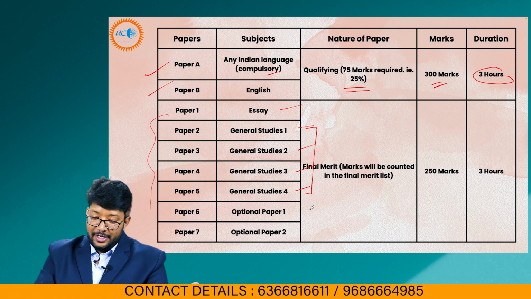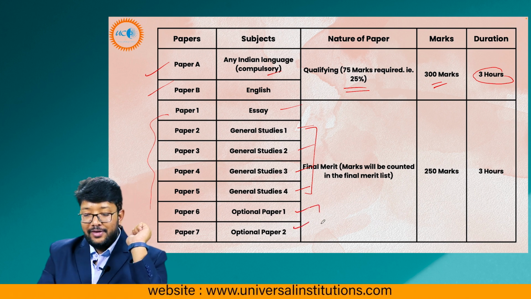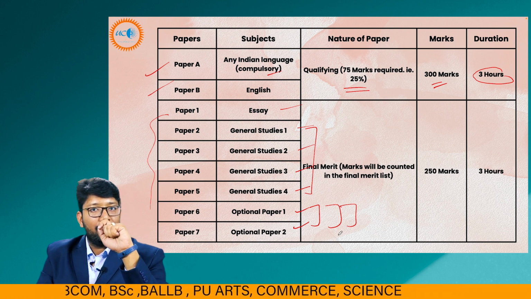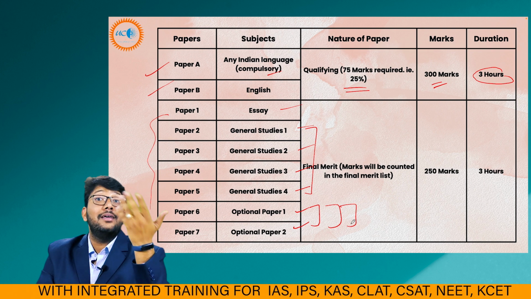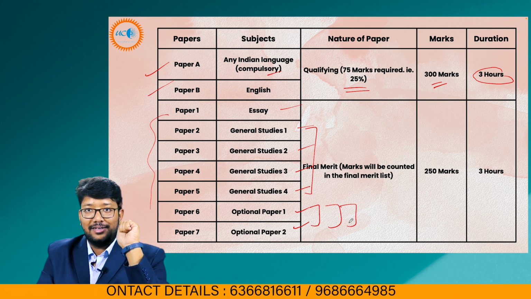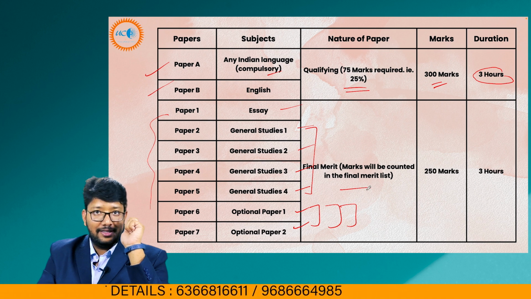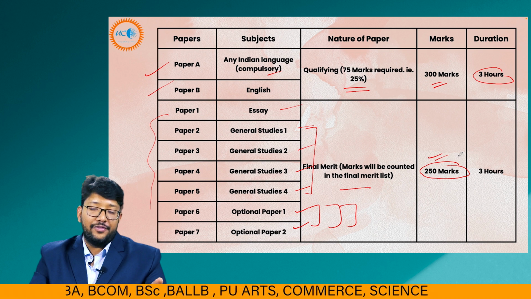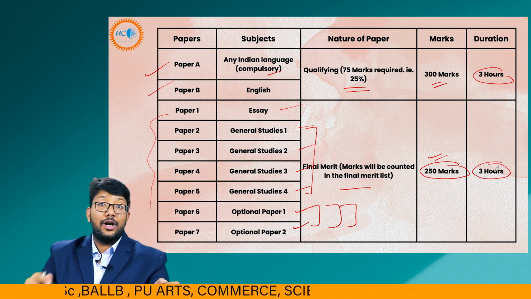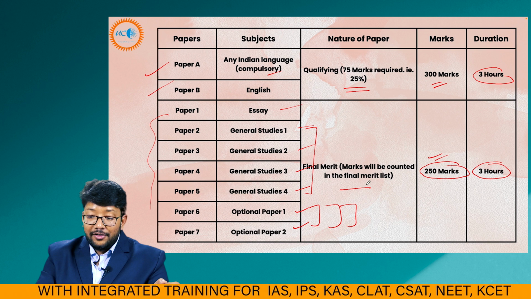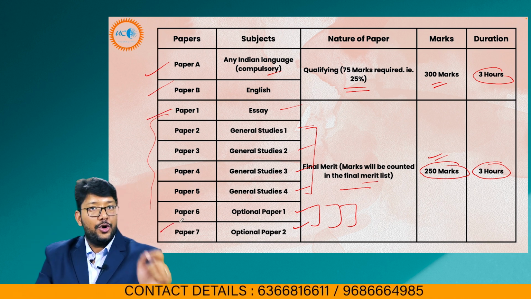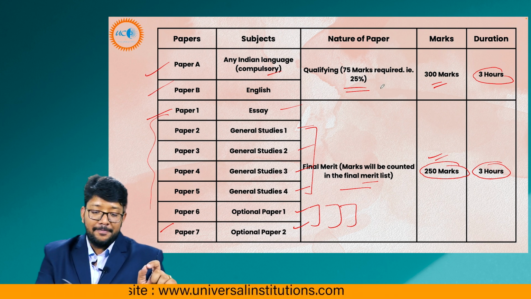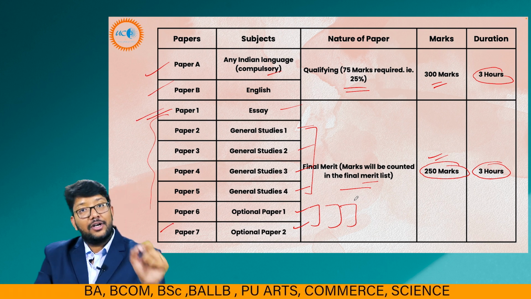Make sure you subscribe and keep the bell notification on, so that whenever we post it, you will get the notification. So optional paper 1 and 2: if you're having geography, history or polity, those 2 papers will be there. In this particular video, I will be talking about geography. So the people who are thinking about it, or have already taken geography as the optional subject, you should stay here till the end. Those papers 1 to 7 will be of 250 marks each, with 3 hours each. And the final merit will be counted from paper 1 to paper 7, not paper A and B. Paper A and B, the language papers, are only qualifying, remember that.